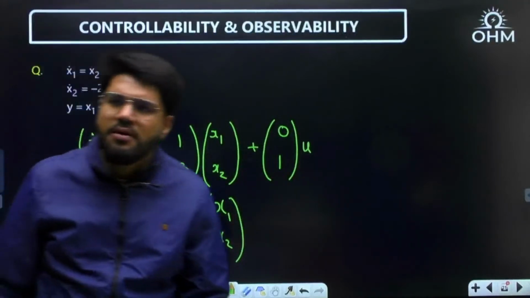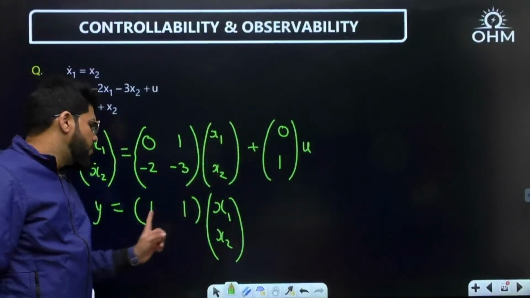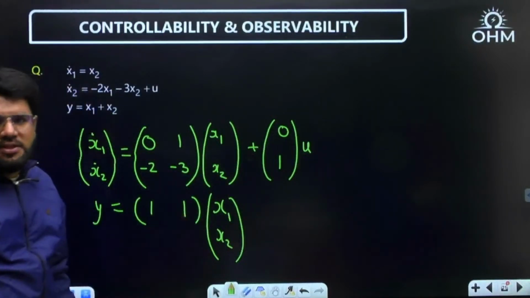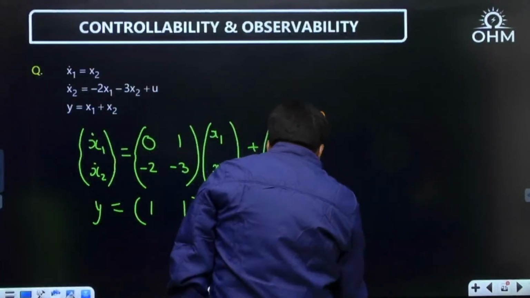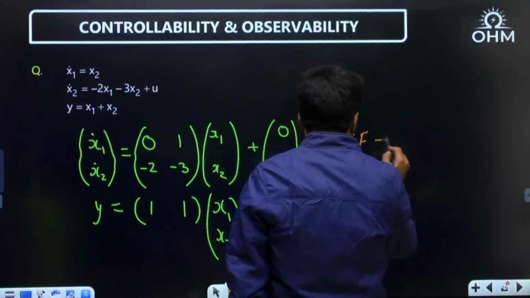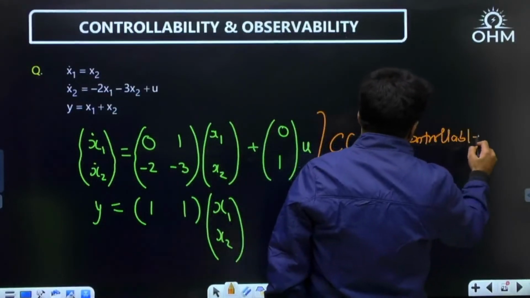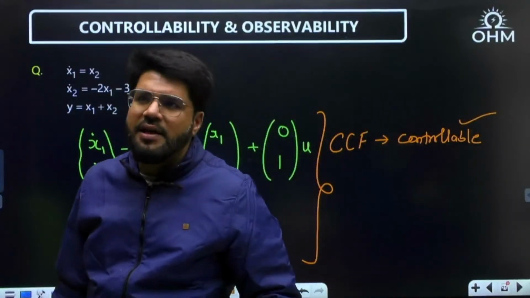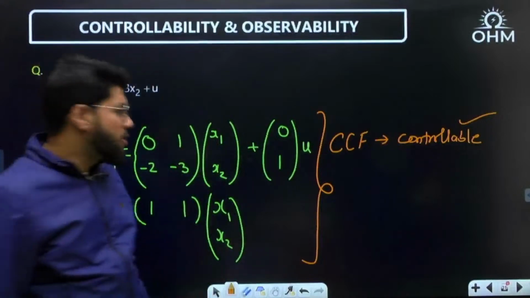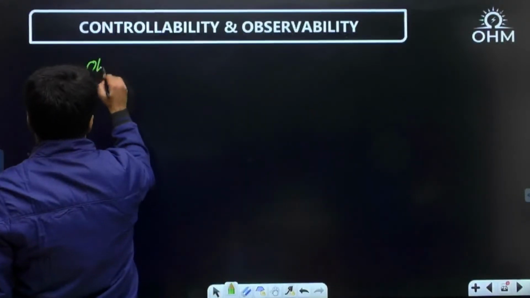Again, CCF form, same matrix 0, 1, minus A0, minus A1, 0 Bu, y equal to C0, C1. Only the C1 value changed. C0, C1 can be any value. Ultimately, the form is the same. Dear, this is also CCF form, so controllable. No need to check it. Now for observability, I will check it again and then I will introduce the shortcut.